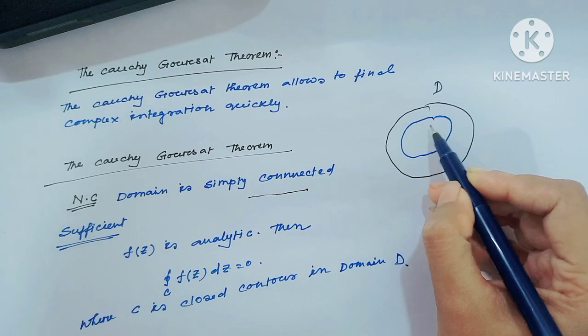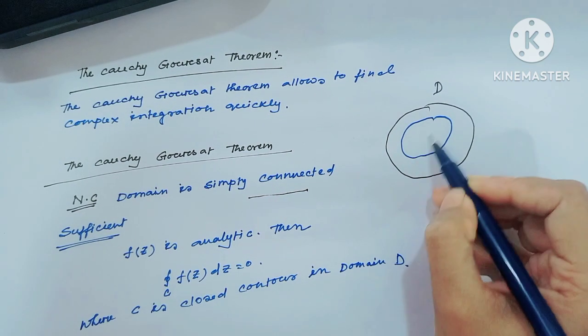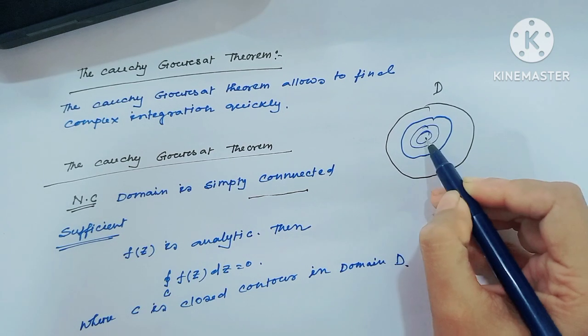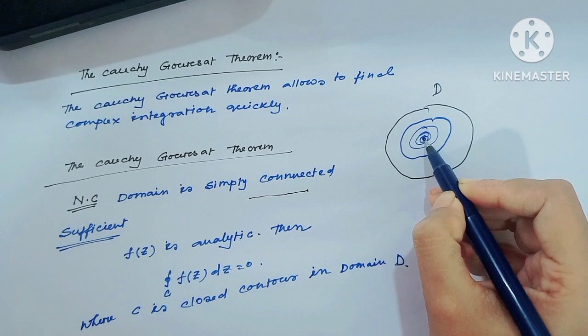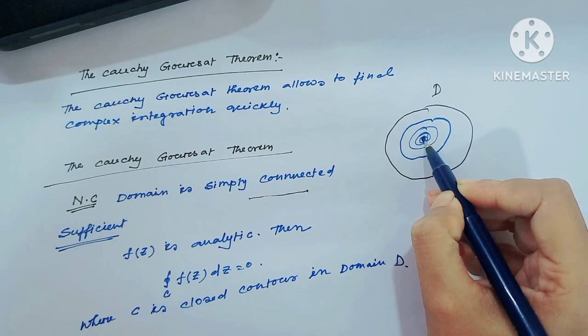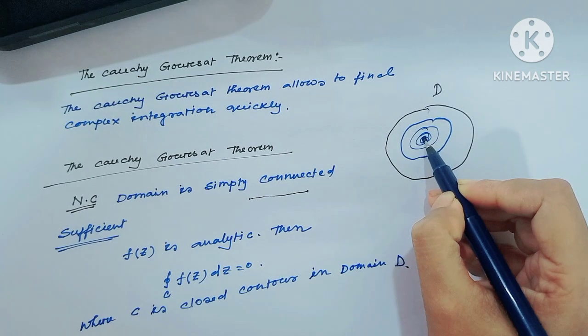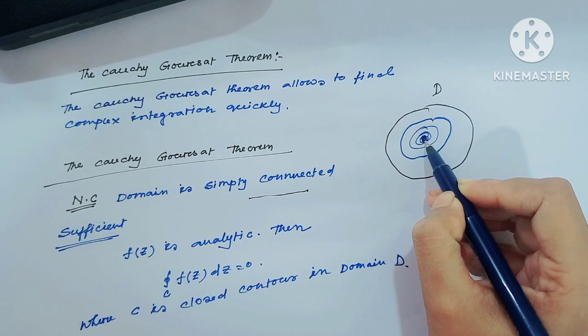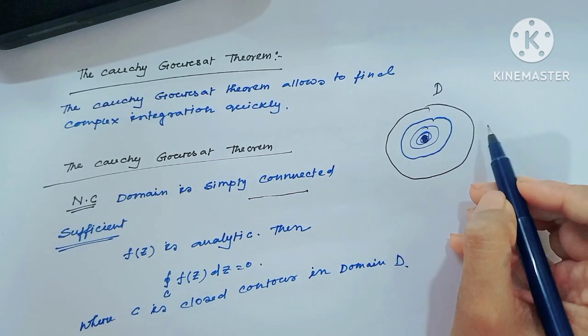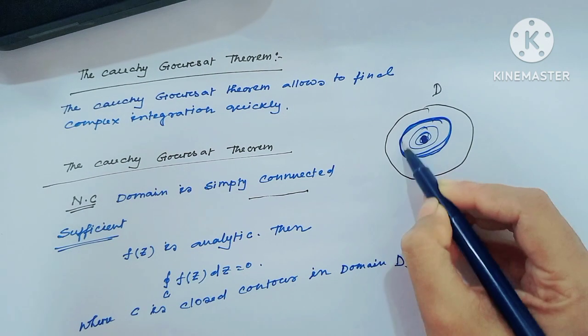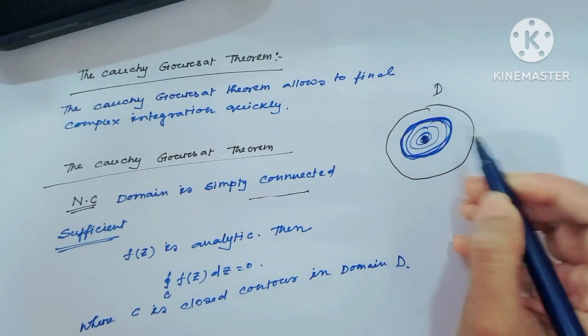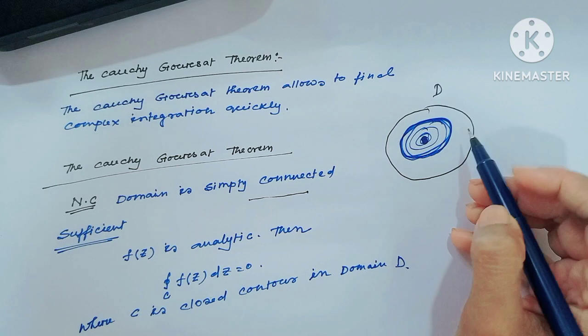That means by decreasing, this reduces, shrinks to a point without passing out of the region. And this type of region is called a simply connected domain. And this is true for any closed curve in this domain.